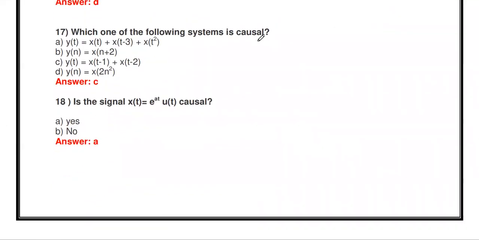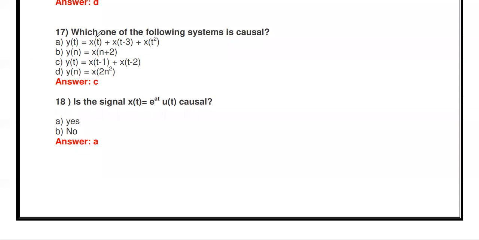Next one, which one of the following is causal? You see y of t equal to x of t plus x of t minus 3 plus x of t squared. You know causal means the output does not depend upon the future input, otherwise non-causal.